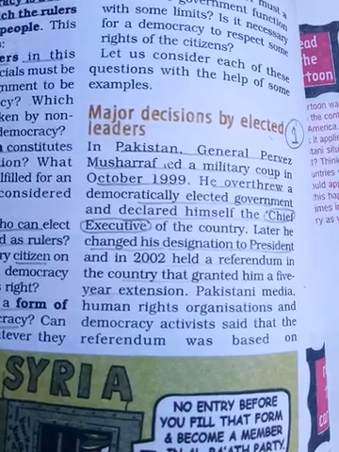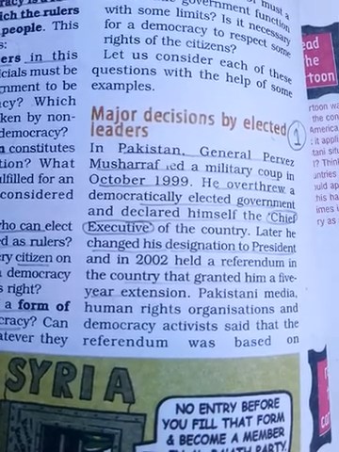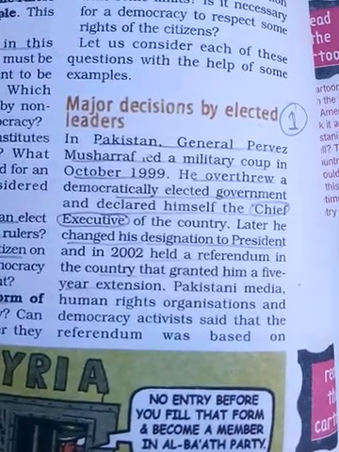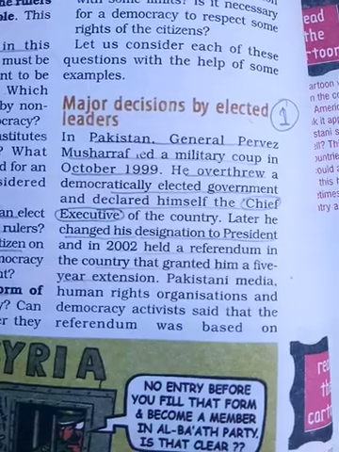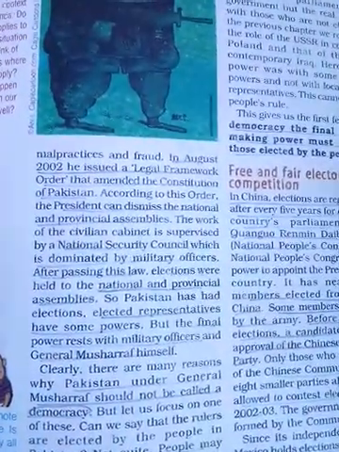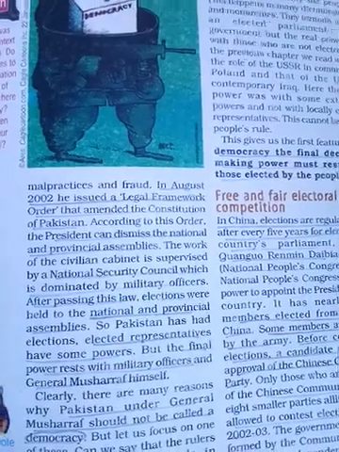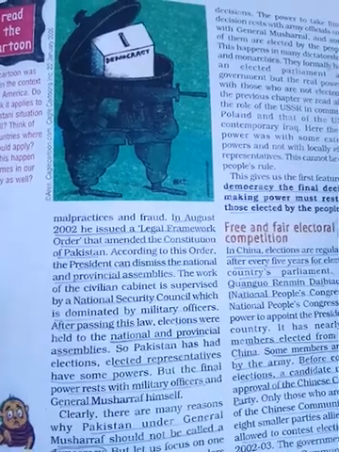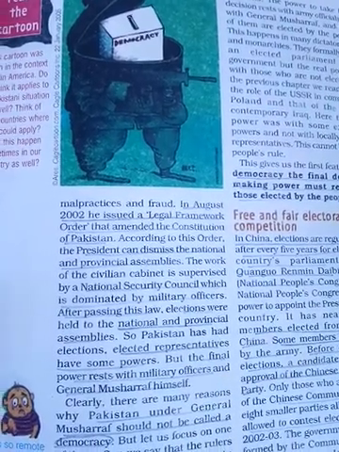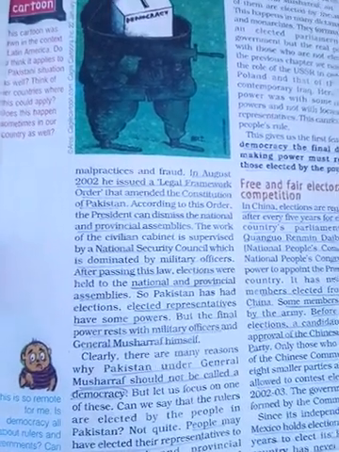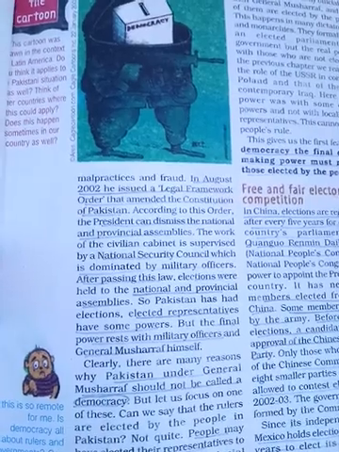The country granted him a five-year extension. During the Musharraf period, Pakistani media, human rights and all democratic activities were banned. They were not allowed to function properly. In August 2002, a new legal framework was ordered, in which the president can dismiss the national and provincial assemblies. That means all the power is under the control of the president.